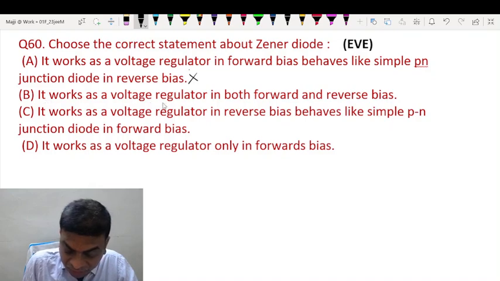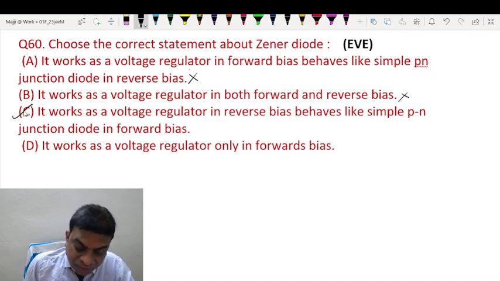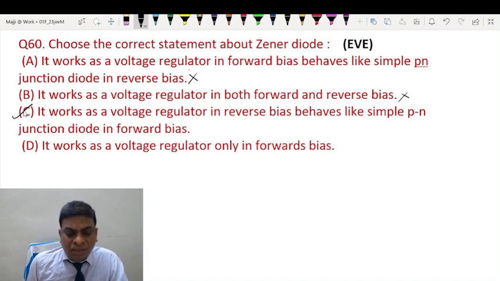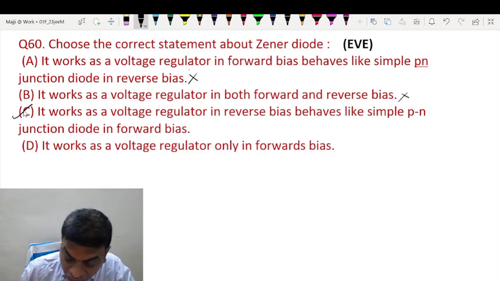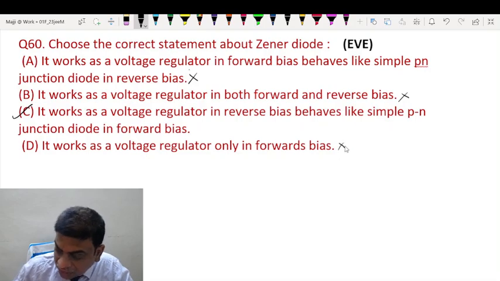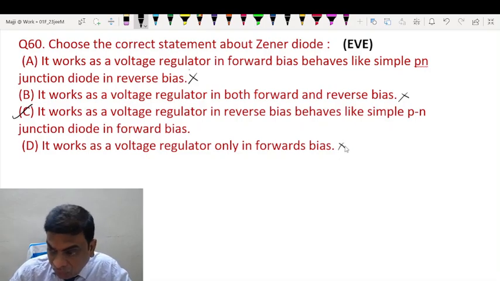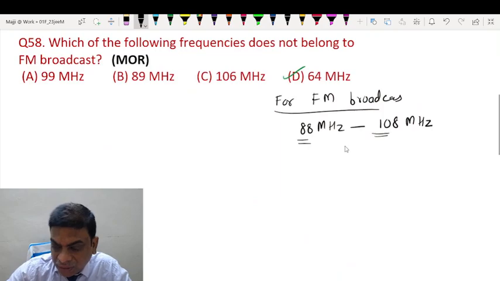B option, it works as voltage regulator in both forward and reverse bias. Now it works as voltage regulator in reverse bias, while in forward bias it behaves like a simple PN junction. It is correct, students. In the forward bias, it is simply an ordinary diode. However, in case of reverse bias, it will certainly behave as a voltage regulator. So C option is the correct option. D is anyway wrong. It does not work as voltage regulator in the forward bias. So that's all, students.